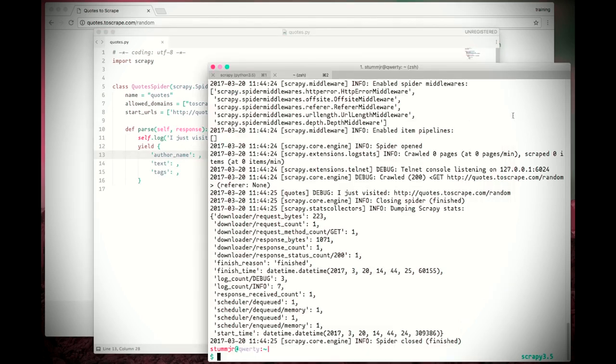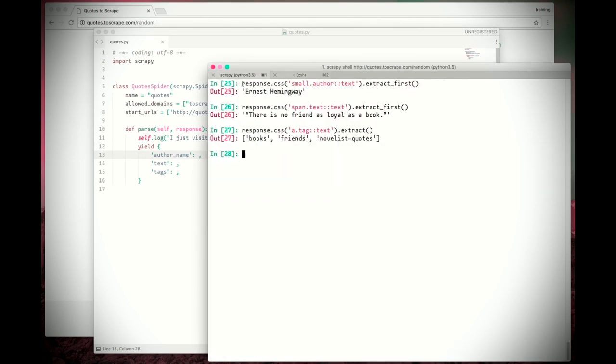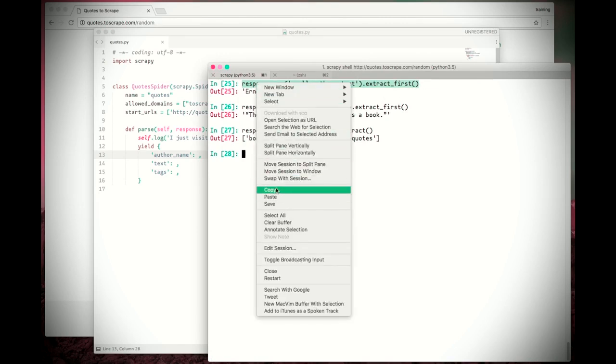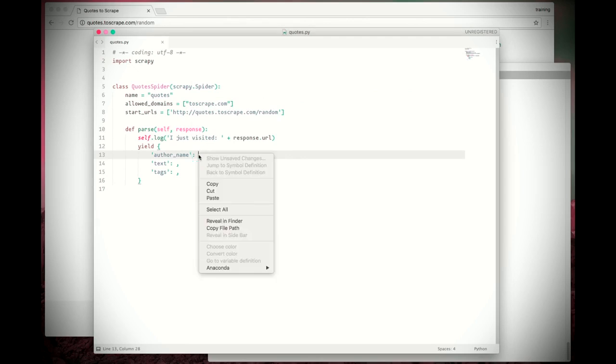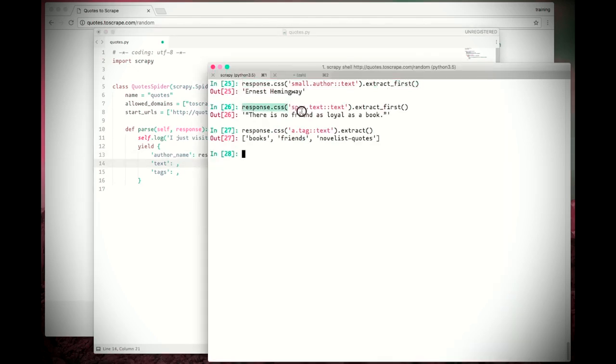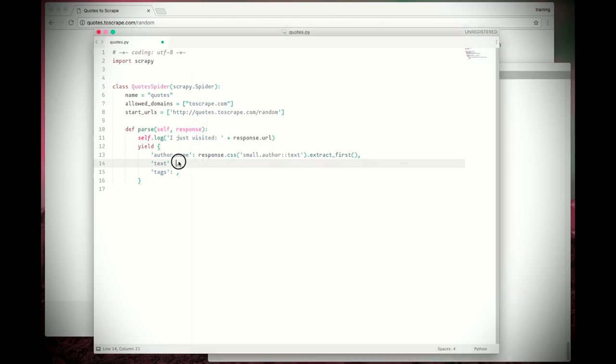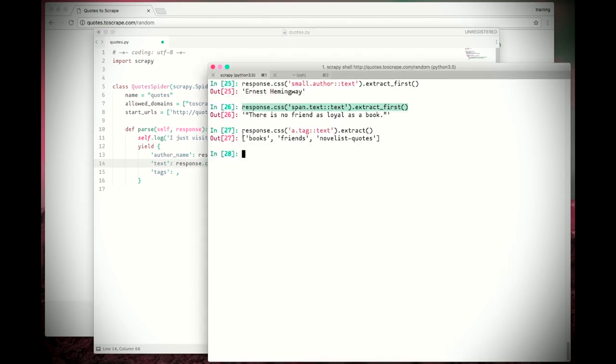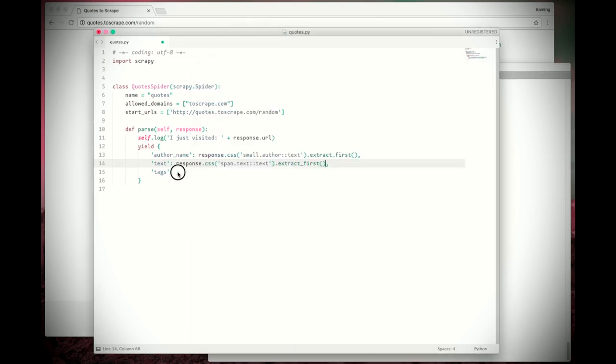Now, let's copy the selectors that we built before and paste them here. Here is the selector for the author. Let's copy it and paste here in the dictionary as the value for the author name. Let's copy the selector for the text. And finally, let's get the selector for the tag.